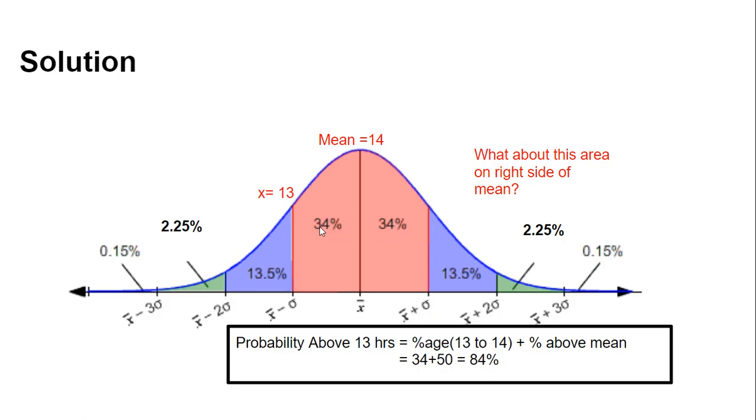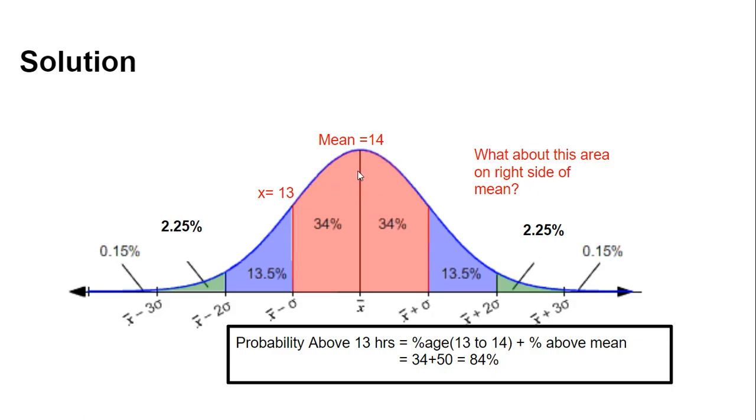Now we know that one standard deviation to the left of the mean is equivalent to 34% of the total area, and then all the components on the right side of the mean are eligible for our solution. The sum of all these will be the solution.